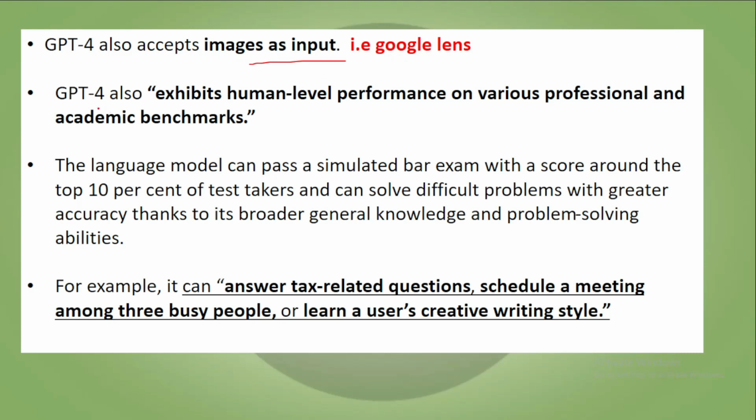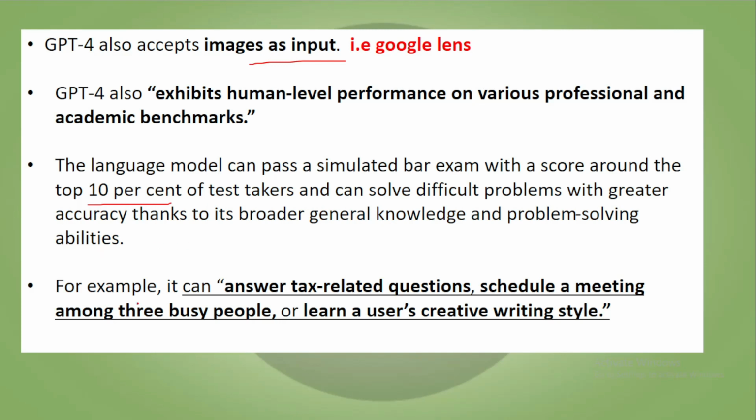We'll see how. GPT-4 also exhibits human level performance on various professional and academic benchmarks. The language model can pass a simulated bar exam with a score around the top 10% of test takers and can solve difficult problems with greater accuracy thanks to its broader general knowledge and problem solving abilities.